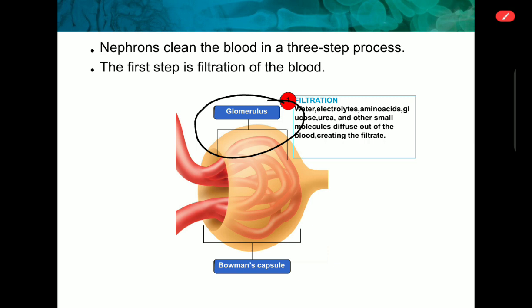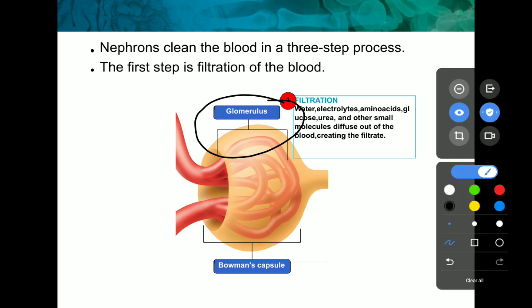Here the filtrate will be formed. In filtration, water, electrolytes, amino acids, glucose, urea, and other small molecules diffuse out of the blood, creating the filtrate.